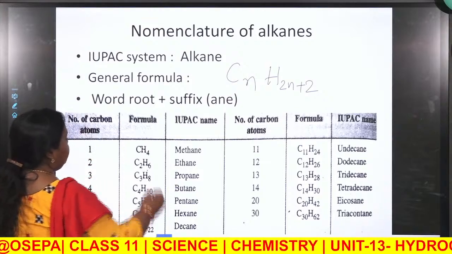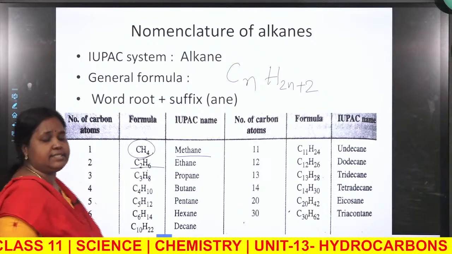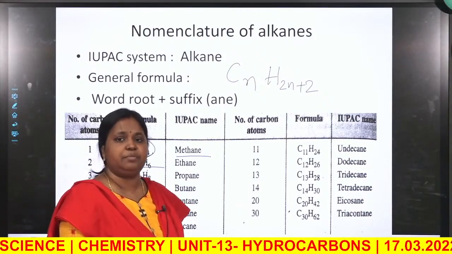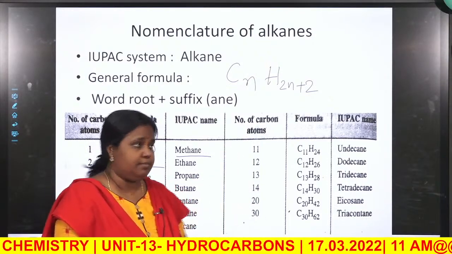Now, let us see the names. For the first carbon, it is methane. If it contains 2 carbons, it is ethane. For 3 carbons, the name is propane. For 4 carbons, the name is butane. All these things you have already been taught in unit 12.